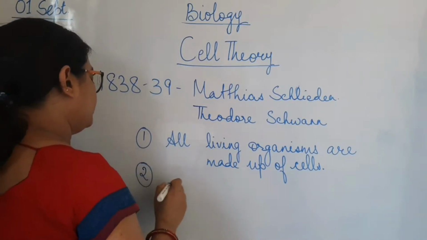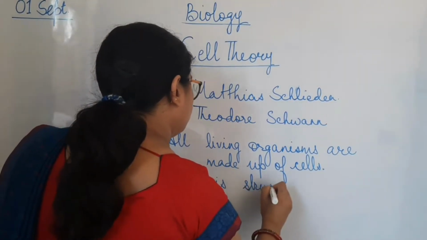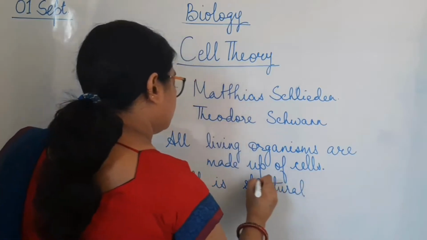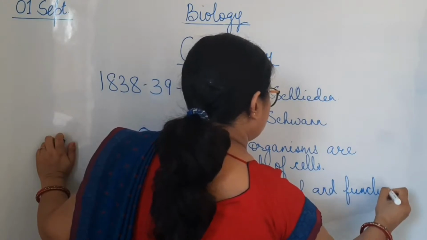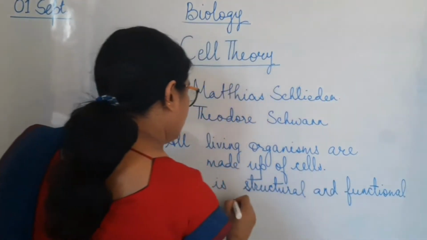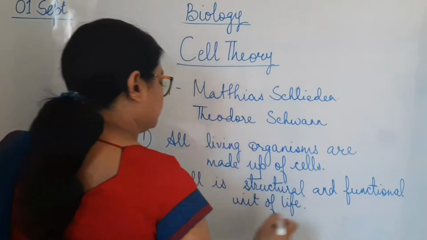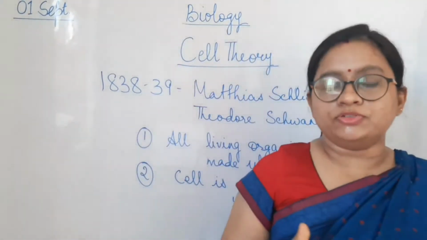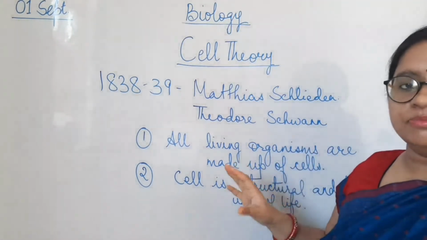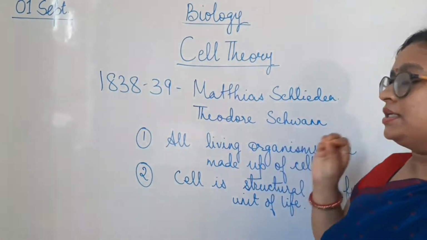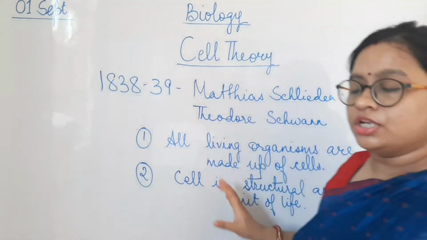The second point is the cell is the structural and functional unit of life. So these are the two main points of the cell theory which was proposed by Schleiden and Schwann: that every living organism, if it is a living organism, is definitely made up of cells, and the cell is a structural and functional unit of life.